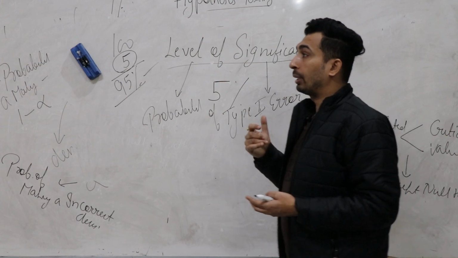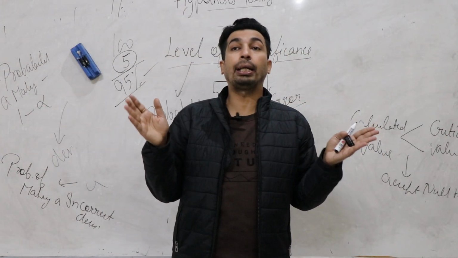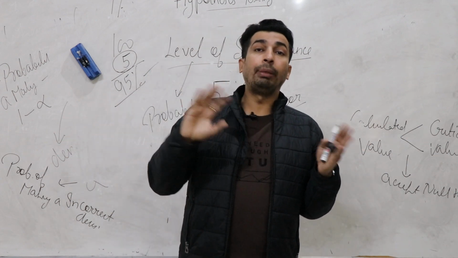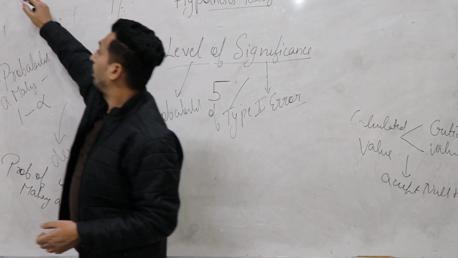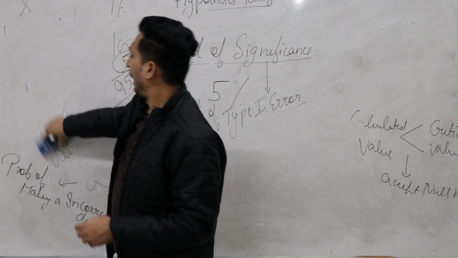The reason is, as per the meaning of the null hypothesis, there is no difference between population parameter and sample parameter. Do you think these two values always remain the same? Suppose there are two variables, x and y.